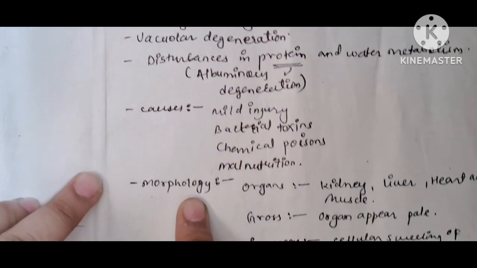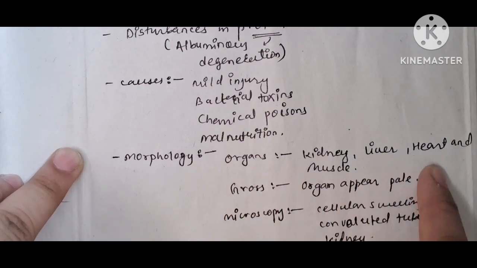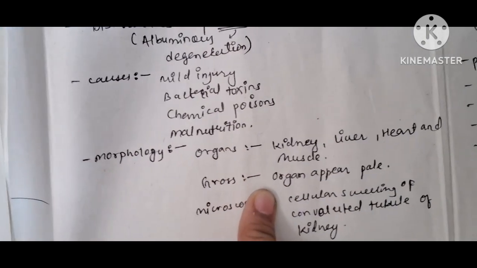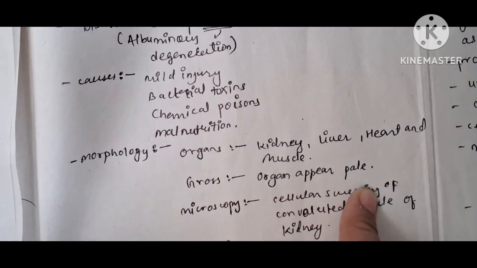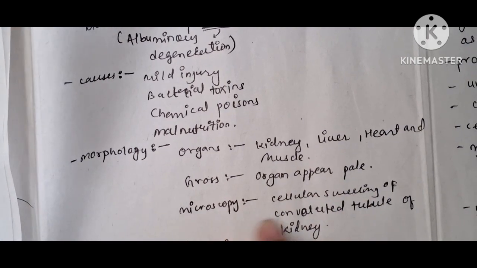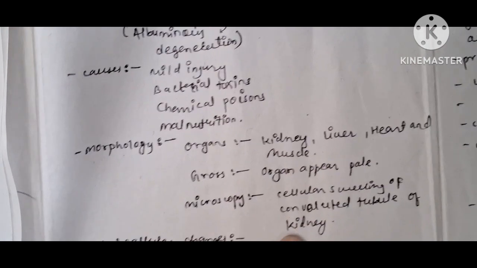The morphology of the cellular swelling will be in organs like kidney, liver, heart and muscles. Then the gross appearance will be that the organ will appear pale. Pale means light in color. Microscopy will show cellular swelling; of the convoluted tubule of the kidney is the best example.